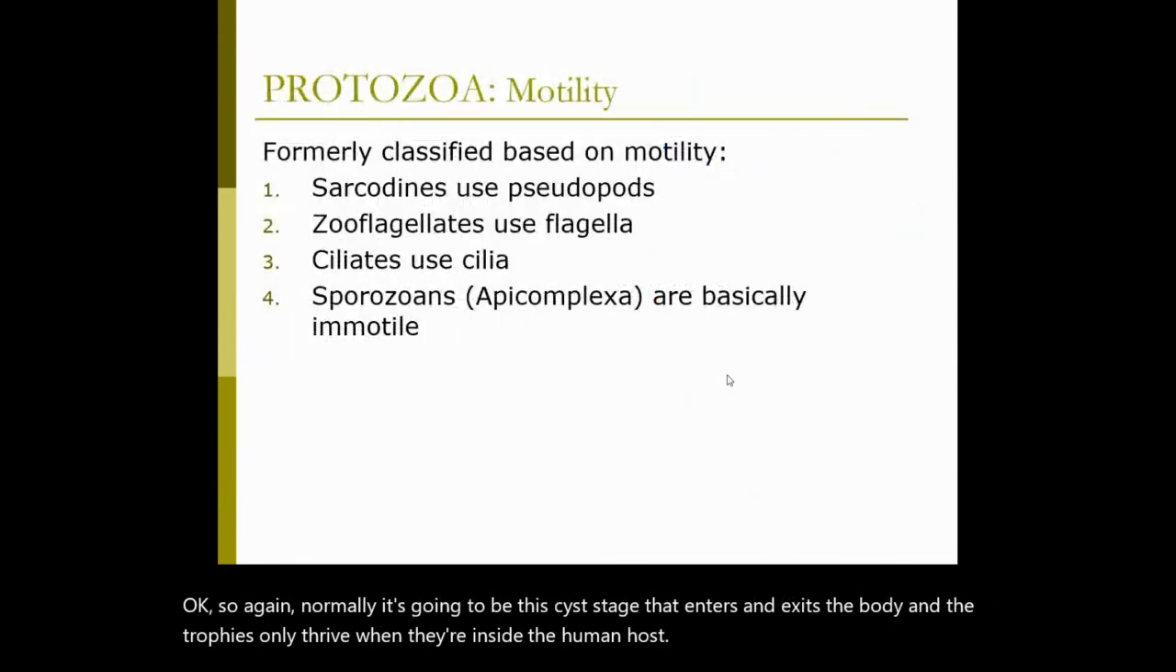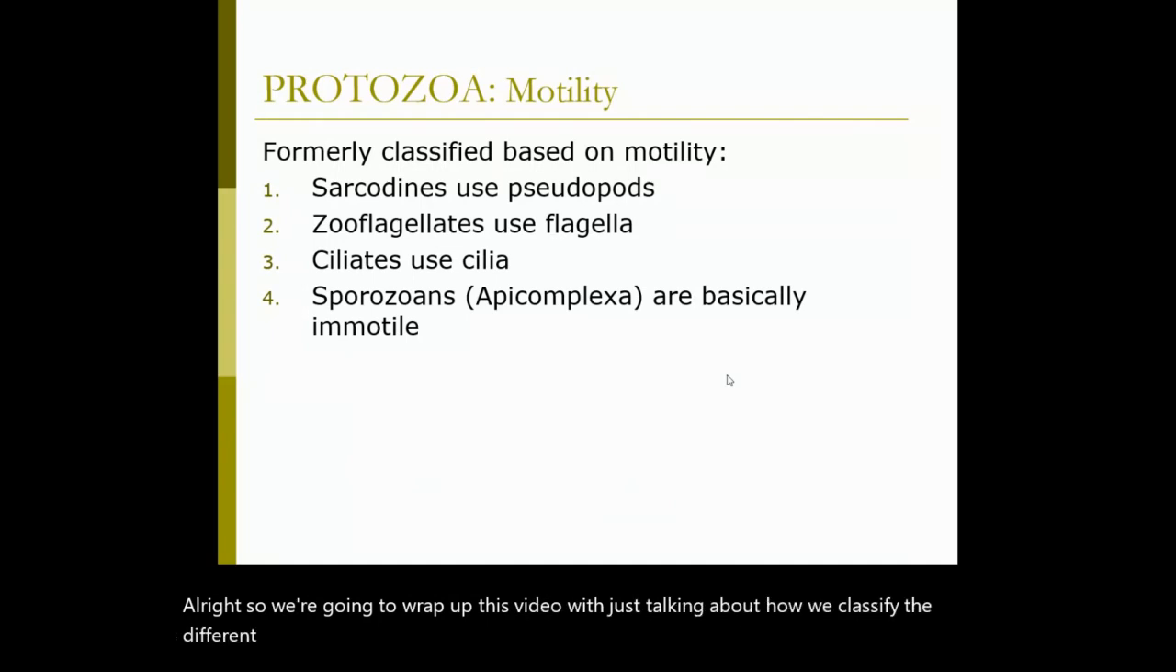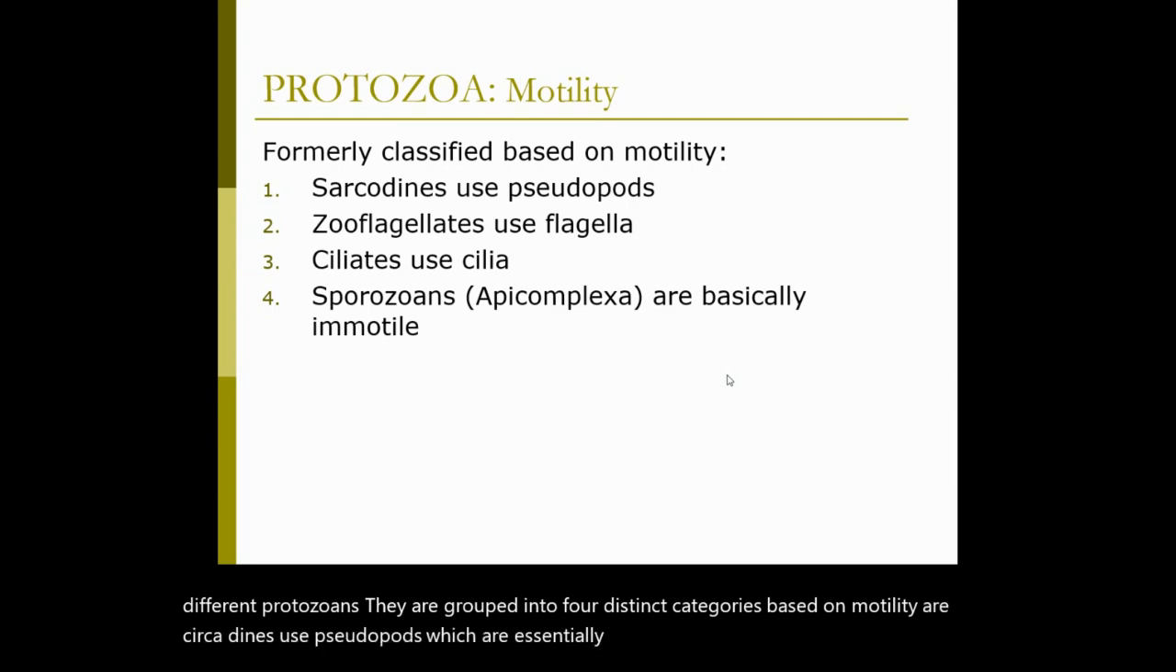All right, so we're going to wrap up this video with just talking about how we classify the different protozoans. They are grouped into 4 distinct categories based on motility. Our sarcodines use pseudopods, which essentially look like fake feet. It's like they extend part of the cell.